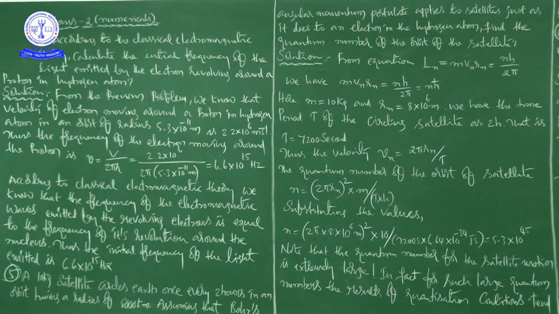So 2 pi, okay, pi is 3.14 or 22 by 7, and the radius of the nth orbit is already given, that is 8,000 kilometers, but we have to substitute in meters. I already told you many times, right?